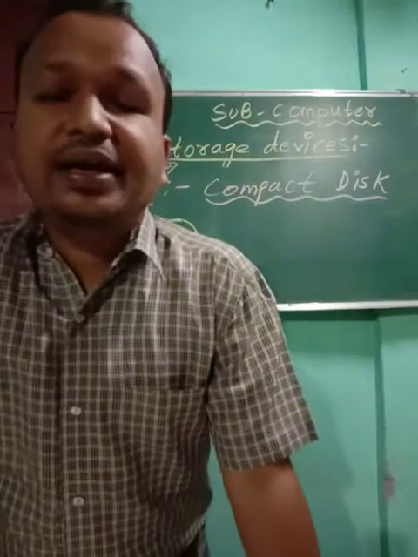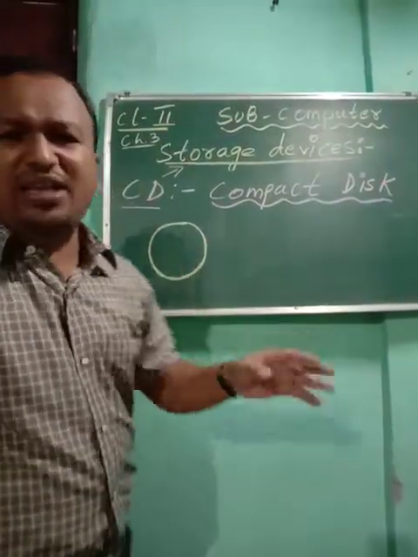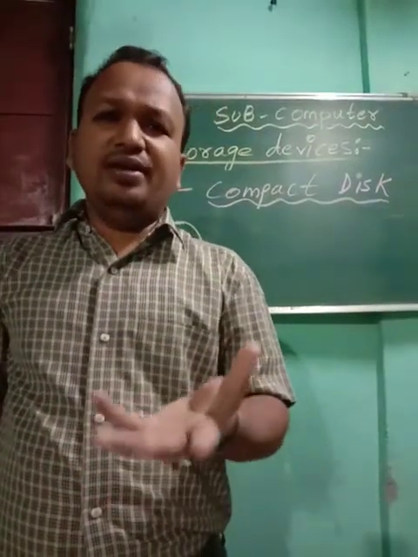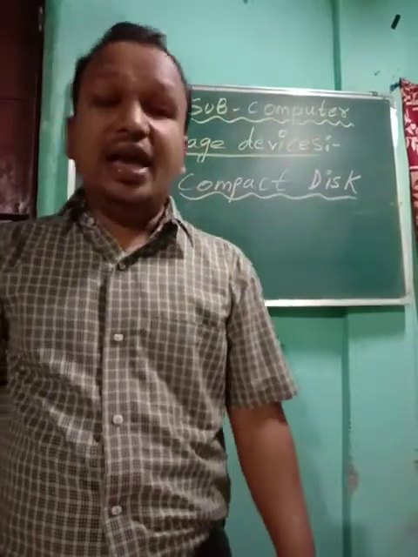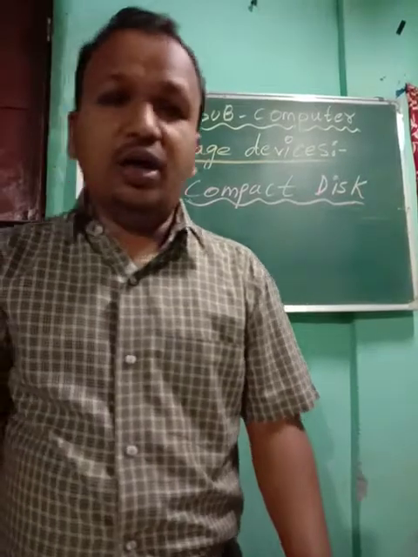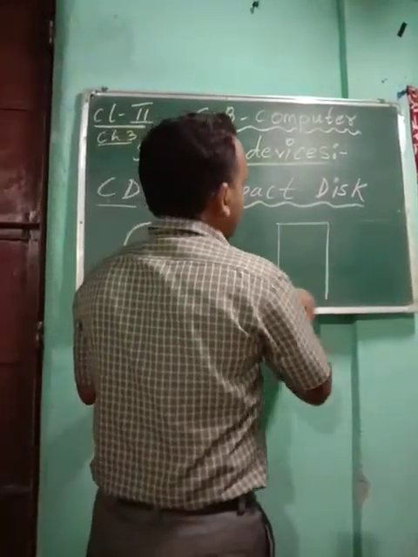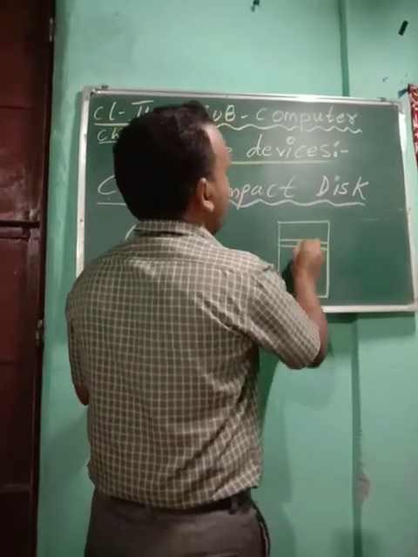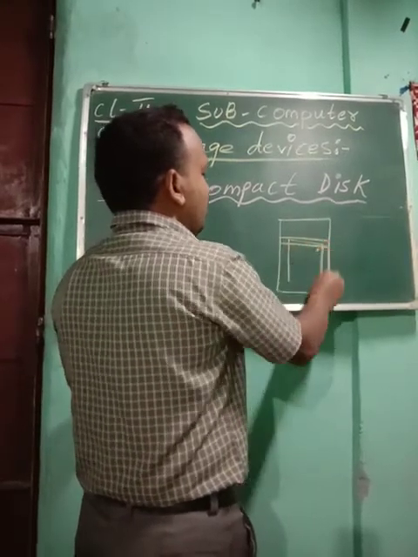The CDs are round in shape, and you can carry them anywhere. It is quite light, so it can be carried from one place to another very easily. And where do you put the CD? In the CD drive. In your CPU, there is a CD drive. When you press the button, the drive will come out.